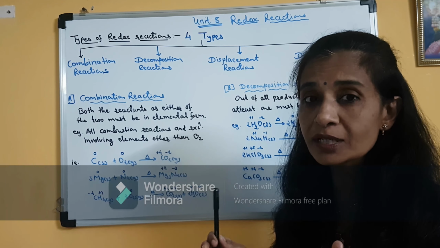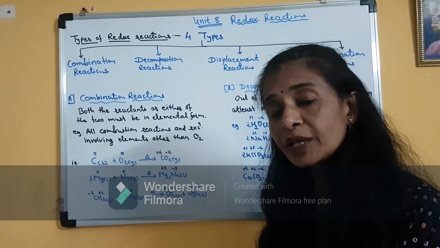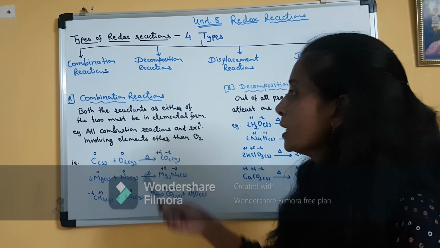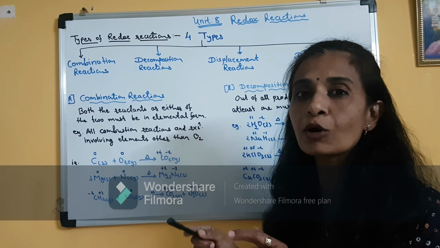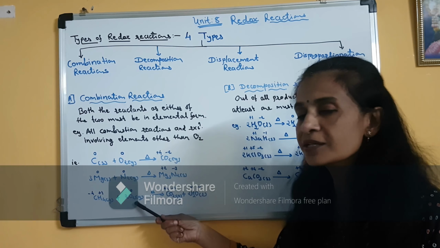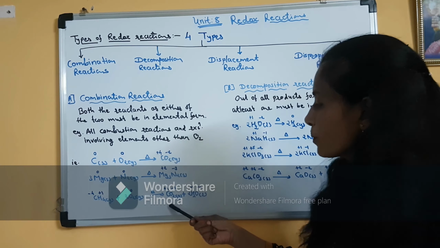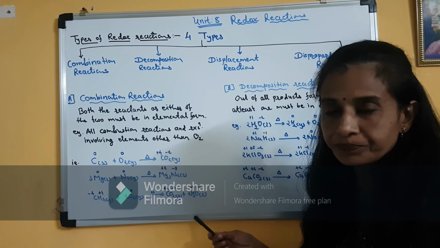So it is not always necessary that both reactants must be in elemental form. Clear? Any one of them can also be in elemental form, and then it can be considered a combination reaction. So here methane is a compound, but it is reacting with elemental oxygen. So the products are carbon dioxide gas and water.